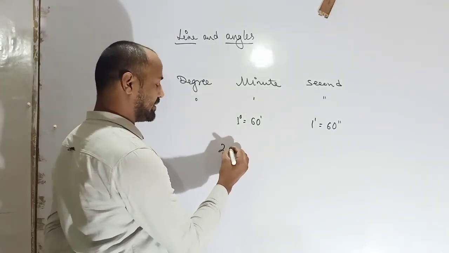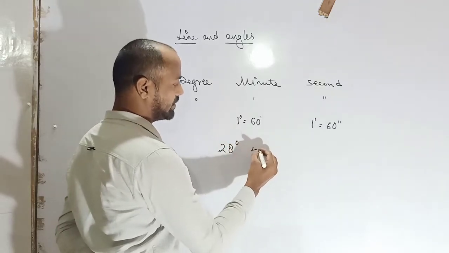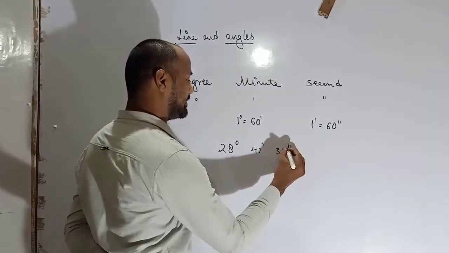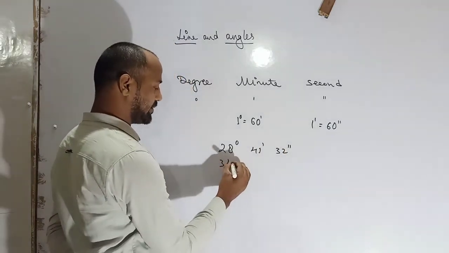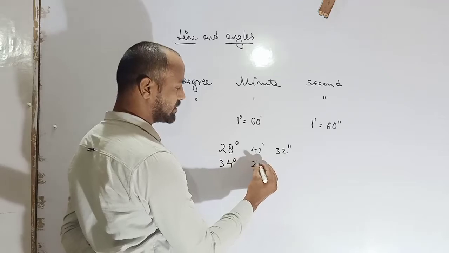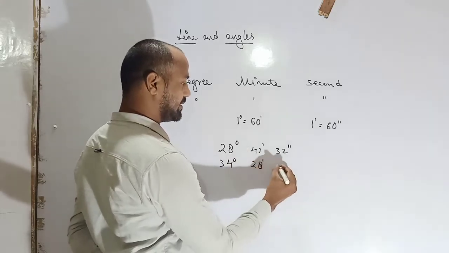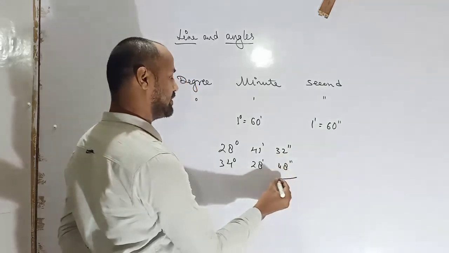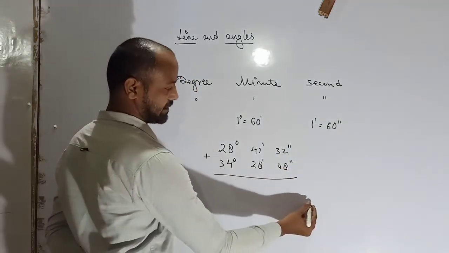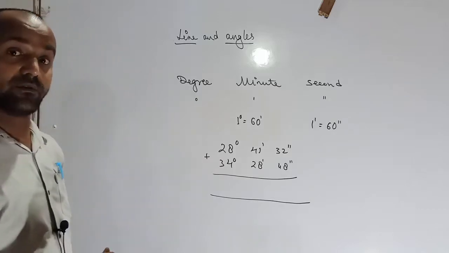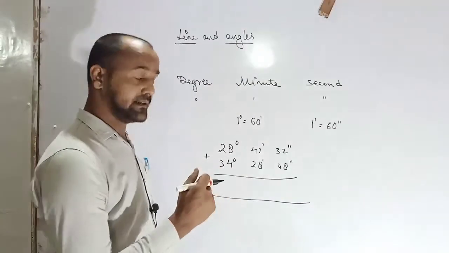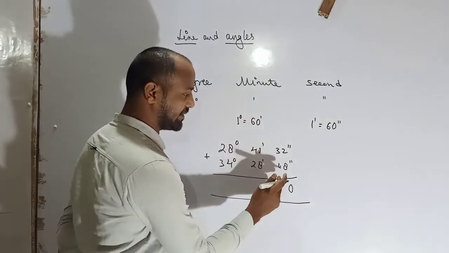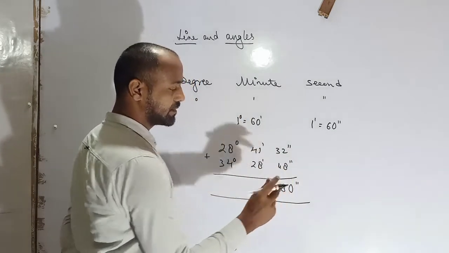For example, 28 degree, 41 minute and 32 second, and 34 degree, 28 minute and 48 seconds. We are going to add this. Suppose we are going to add this. So how do we add? We add 8 to 2, 10. Carry 1, 3, 4, 7, 1, 8. Okay, student.